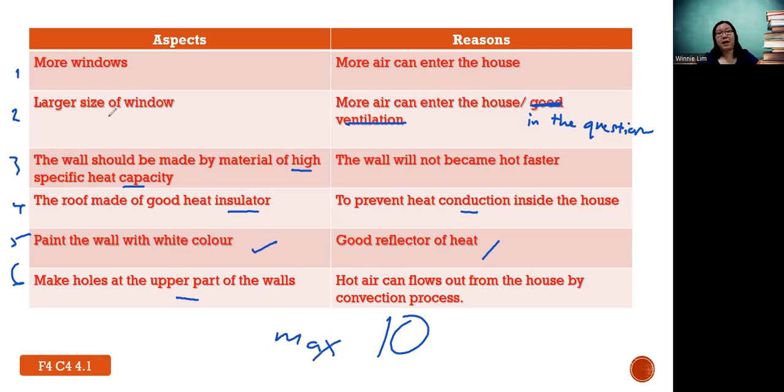But what it means is sometimes you don't know one mark. Okay, your point 3 is not the correct one. So you still can get full marks because you give more. Now, as long as your answer is not contradictory, giving more is acceptable. Normally, if they are not really related, they won't deduct your marks. They will only not give you marks if you give 2 answers which are contradictory. Like you say large size of window, then suddenly at the end you say small size of window. So it's like 2 answers. Even though by right this is a correct answer, it is not accepted because these 2 are contradictory. So only this criterion, or else you cannot get the marks.